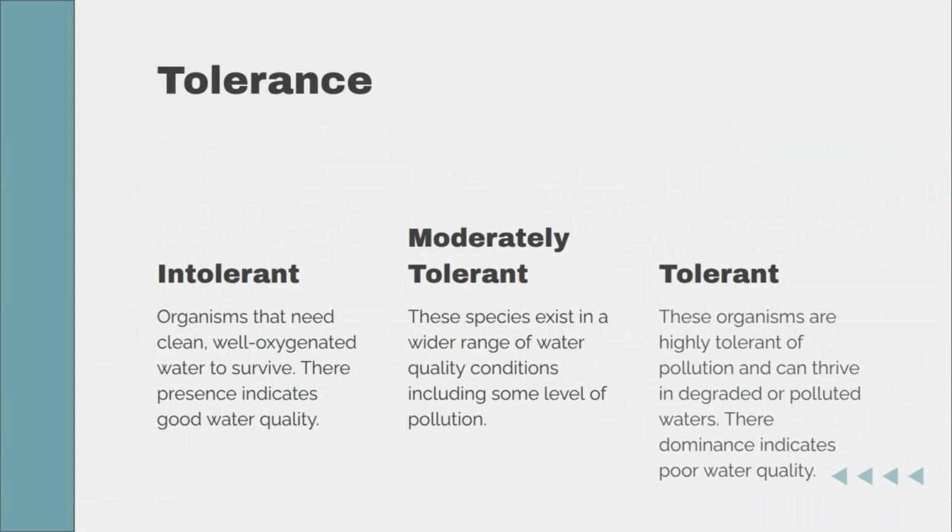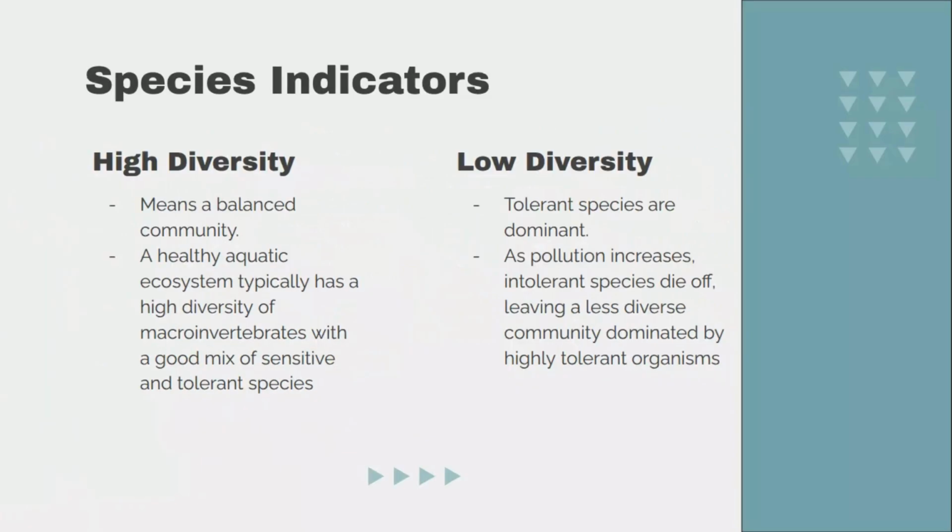Species that exist in wider ranges of water quality, including some levels of pollution, are moderately tolerant. Organisms that can thrive in polluted waters are tolerant, and their dominance indicates poor water quality. High diversity means a balanced community. A healthy aquatic ecosystem typically has a high diversity of macroinvertebrates with a good mix of sensitive and tolerant species. In low diversity, the tolerant species are dominant. As pollution increases, intolerant species die off, leaving a less diverse community dominated by highly tolerant organisms.